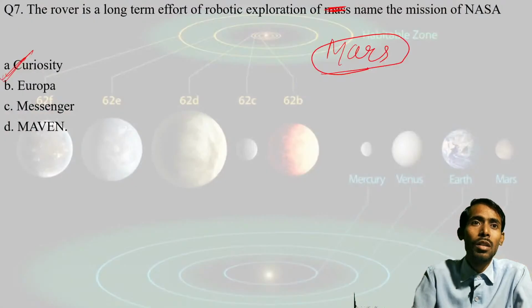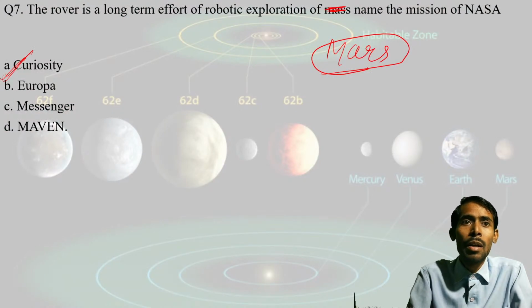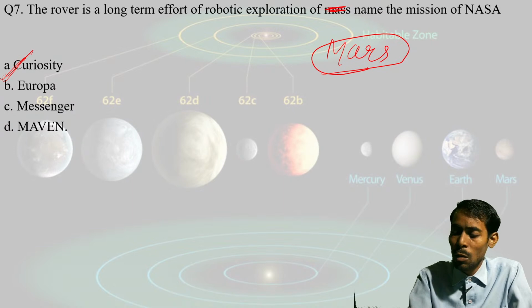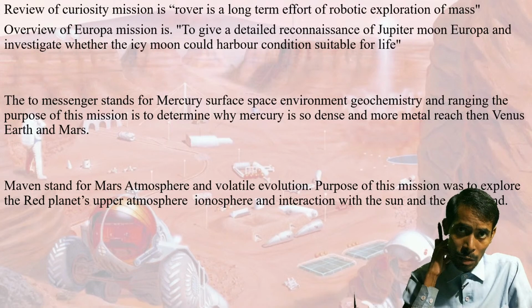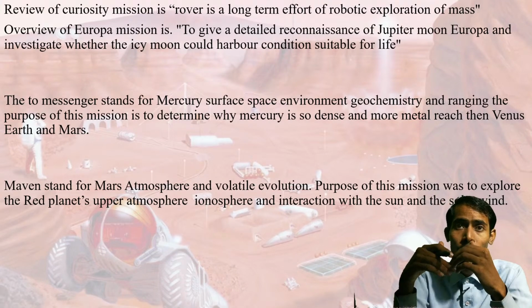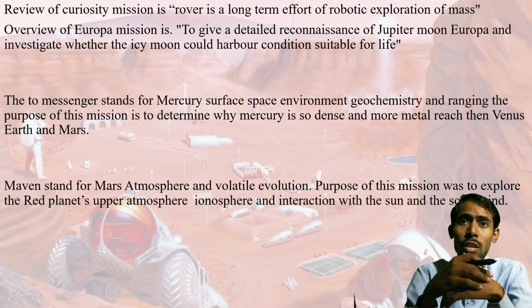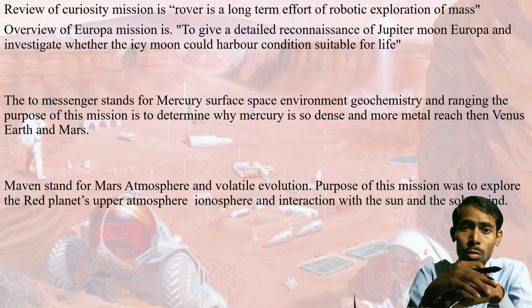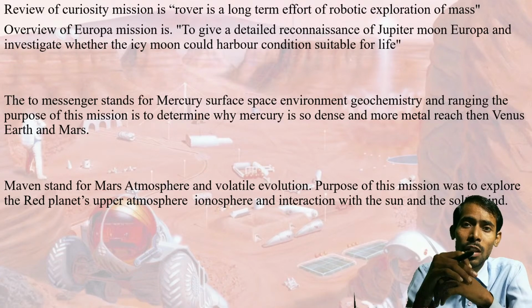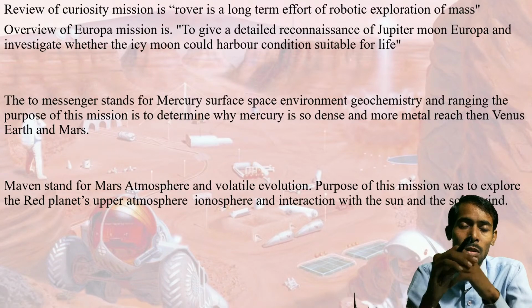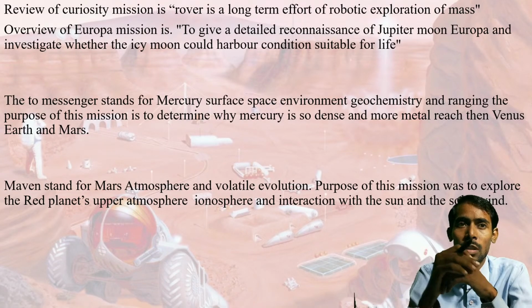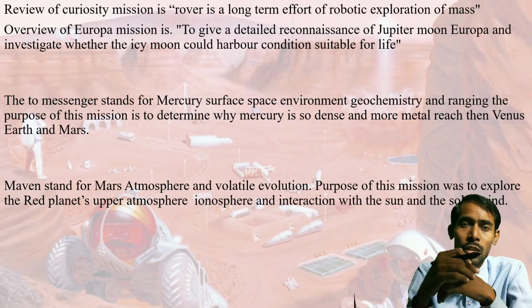Coming to the further options, that means Europa, Messenger, and Maven. Okay, so अभी हम लोग Europa के बारे में थोड़ा देख लेते हैं. The main purpose for sending Europa was that it was sent to Jupiter's moon, because Europa is the name of a Jupiter moon, to investigate whether the icy moon could harbor conditions suitable for life or not. Is there any suitable condition for life there? This was the main purpose of this mission.